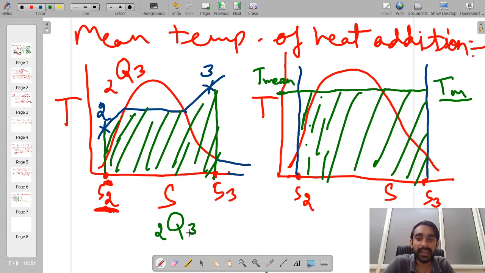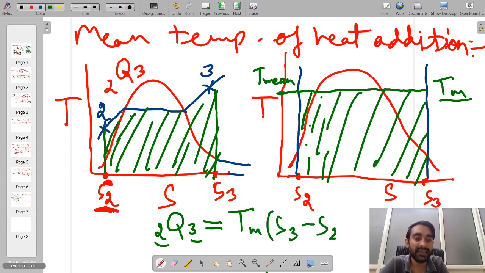Mathematically, the heat transfer from point 2 to 3 is equal to Tm into S3 minus S2.